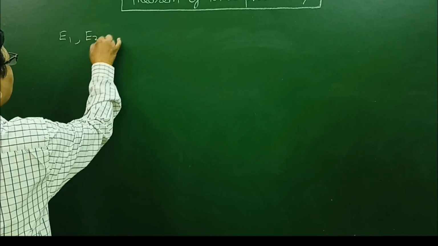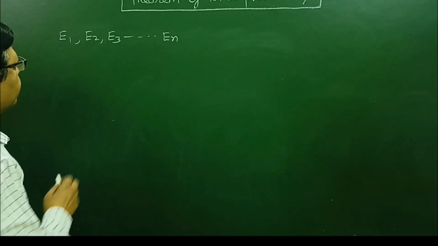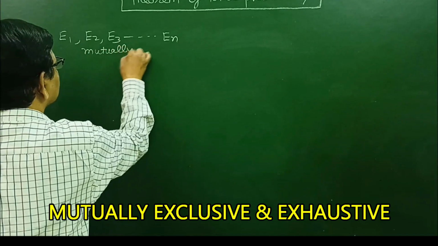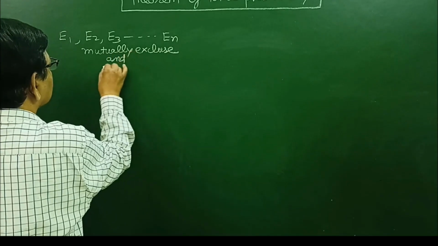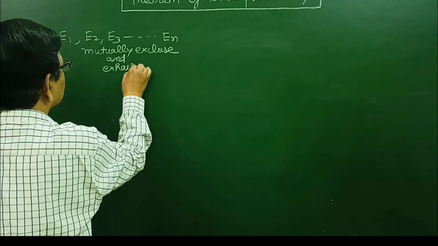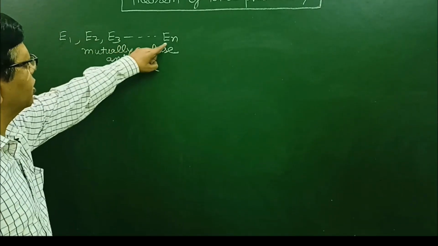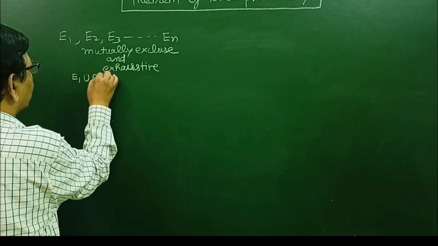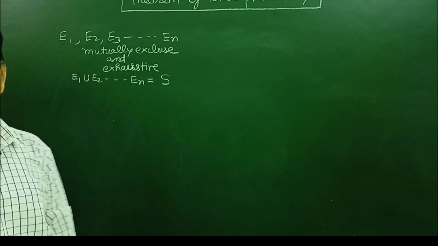If there are n events E1, E2, E3, up to En, which are mutually exclusive and exhaustive, that is, the sum of all these events is equal to the sample space, E1 union E2 up to En is equal to the sample space of the random experiment.